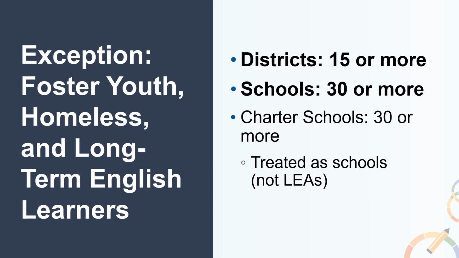At the school level, there must be 30 or more students in the denominator to be reported on the dashboard and held accountable. For this exception, charter schools are treated as schools, not LEAs. Therefore, charter schools will need 30 or more students in the denominator for the foster youth, homeless, or LTEL student groups to be held accountable.